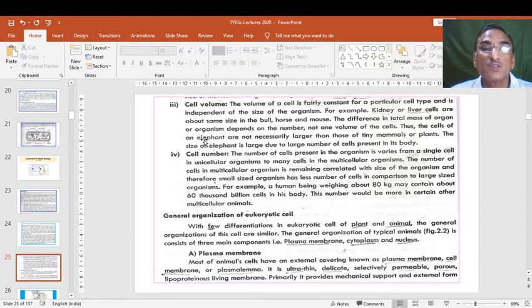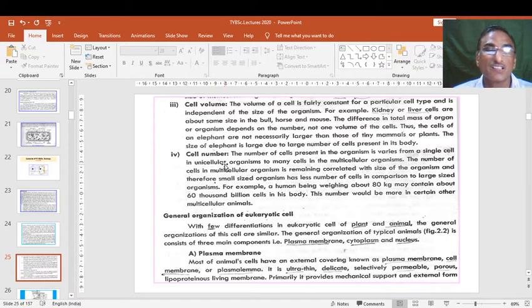Only the number is different, but volume is about the same, and the size of an elephant is larger due to a large number of cells, not large volume. And the last one is the cell number.